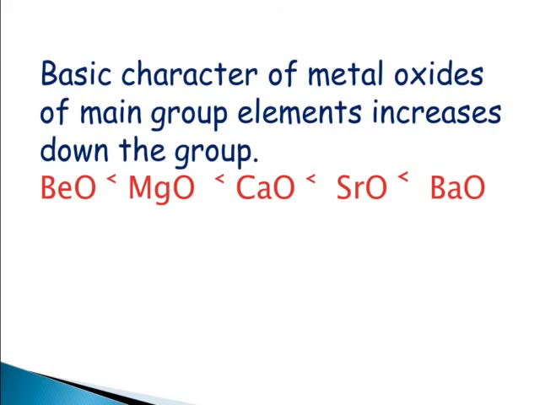Now in this topic we have studied that metal oxides are basic in nature and non-metal oxides are acidic in nature. The basic character of metal oxides increases down the group and it decreases along a period.